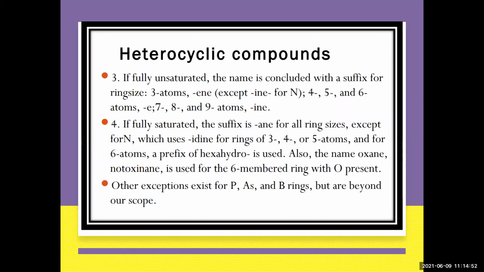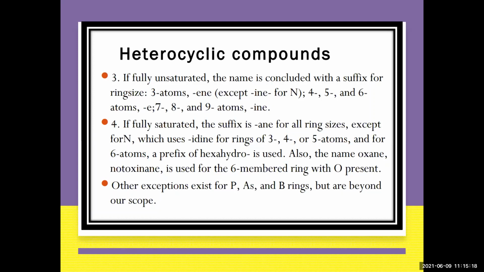Now the third rule states that if fully unsaturated, the name concludes with a suffix for the ring size. For 3 it is ine, except in the case of nitrogen it is ine. For 4, 5, 6 atoms it is e, and for 7, 8, 9 it is ine. These letters are introduced to know the ring size.